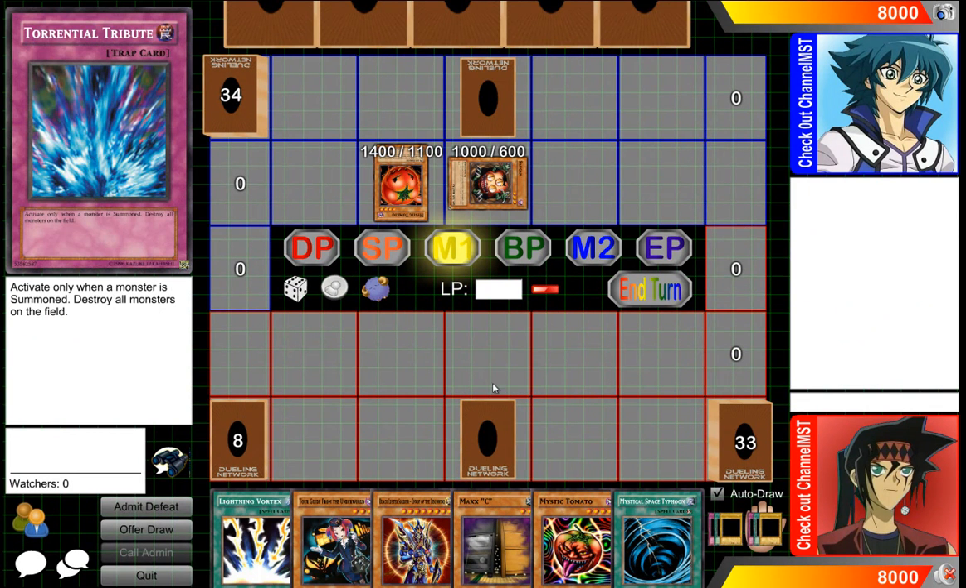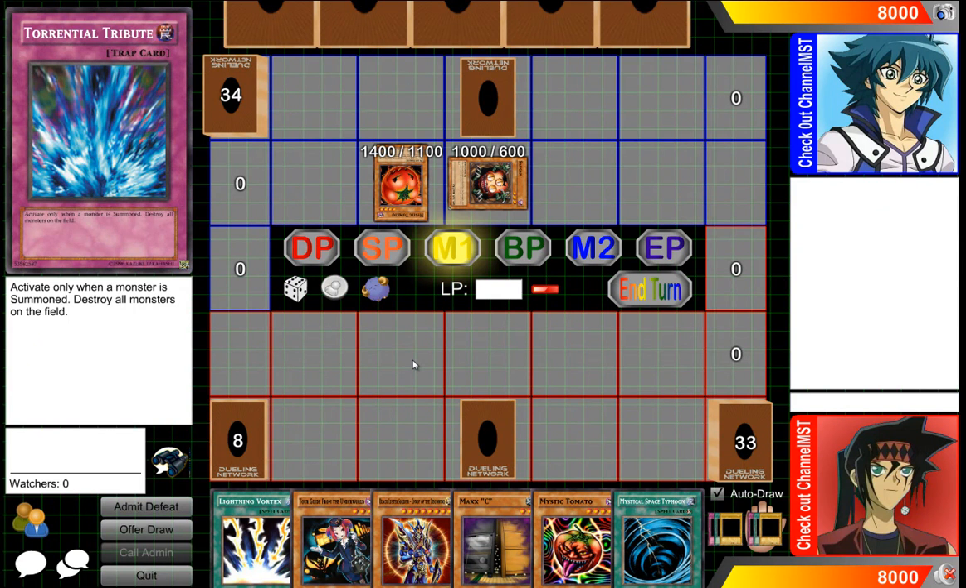Okay, next we're going to talk about spell speeds and the timing of spell speeds and how they work. So to start off, there are spell speeds 1, 2, and 3. Spell speed 1 cards cannot be chained to spell speed 2 cards, and spell speed 2 cards cannot be chained to spell speed 3 cards. But the reverse is possible.